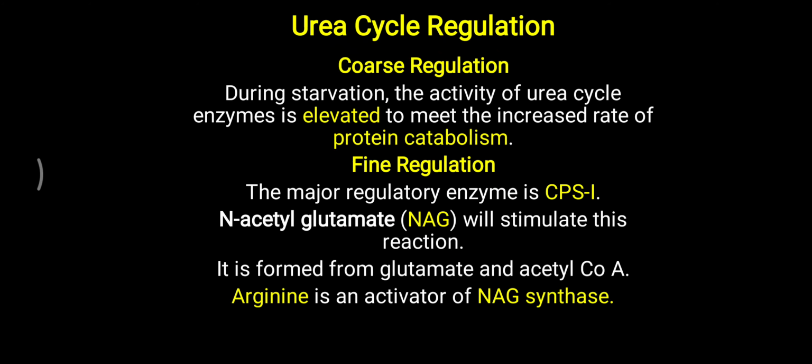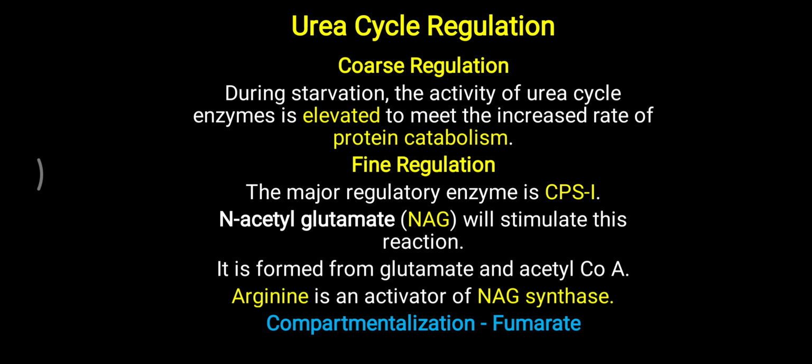Further, this N-acetyl glutamate is formed with the help of the enzyme N-acetyl glutamate synthase, but this enzyme is also further activated by arginine. So whenever the arginine level or the glutamate level is increased in the body, that will lead to further activation or elevation of all enzymes of the urea cycle.